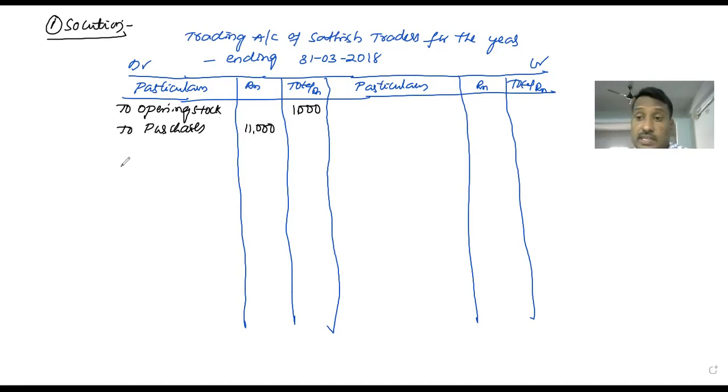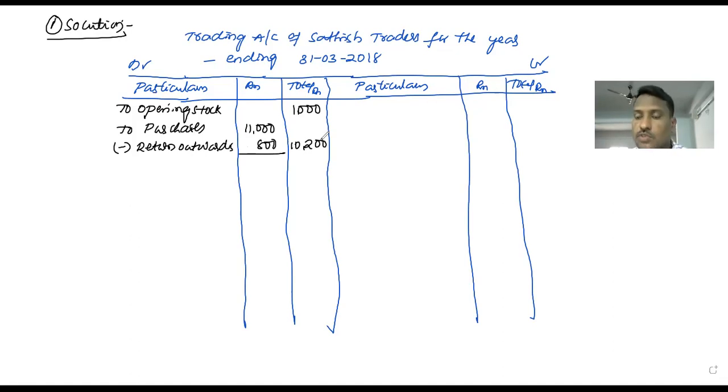Because of return outwards, purchase returns are there, so we should deduct them from the purchases. Return outwards means purchase returns. It is 800, so 11,000 minus 800 is 10,200.